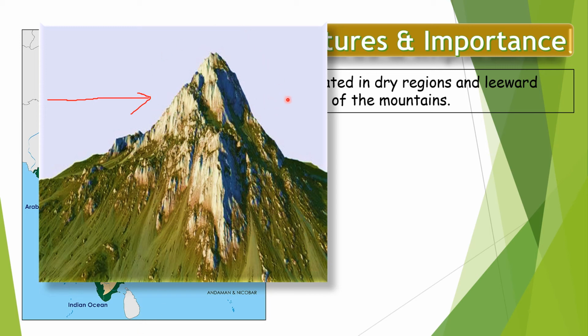So what will this side be, where wind is not able to approach? The leeward side of the mountain. So the plateau will be on this side of the mountain.